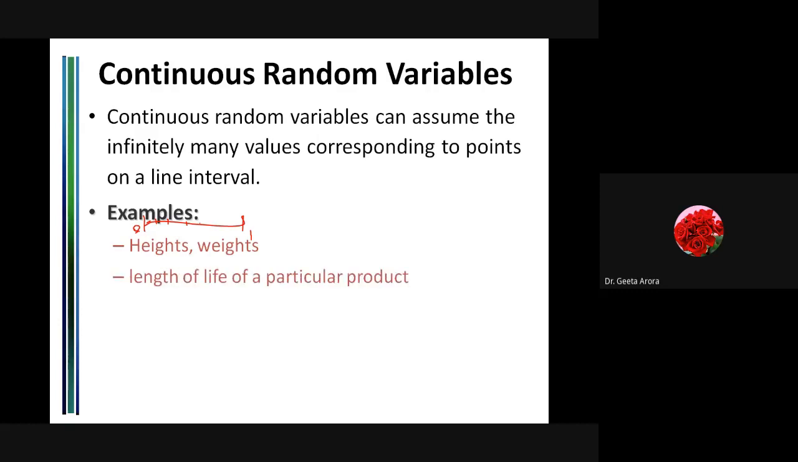If we talk about the length of life of a particular product, suppose we are talking about bulb life. All of us are using CFL nowadays. Other bulbs are also coming into the market. If we talk about the length of life of a bulb, it could be 1 day, 2 days, 3 days, integers, but it could also be 1 day, 4 hours, or 1 day, 4 hours, 30 minutes, some seconds, and it could be just a fraction of a second.